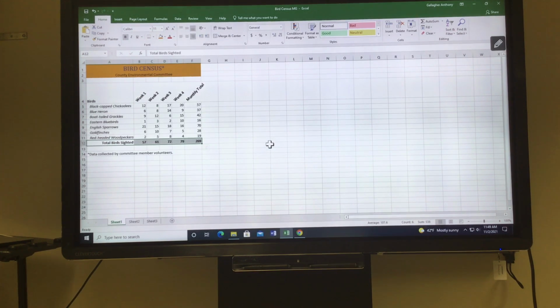Does A12 need to be bolded? Does A12, the total, need to be bolded? Yes.